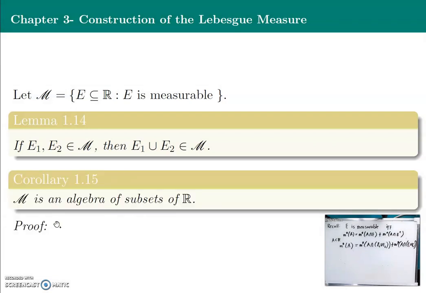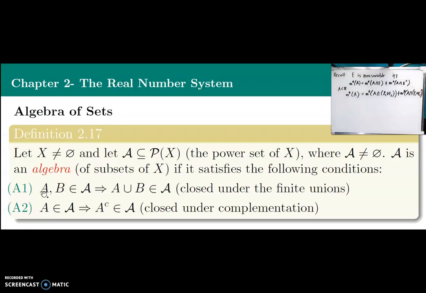Now, here in corollary 1.15, the class of all measurable sets is an algebra of subsets of R. Now let's try to recall the conditions of being an algebra of subsets of R. So these are the conditions of the algebra of sets. We have here script A is a class of sets, which is an algebra if and only if the two conditions here are satisfied.